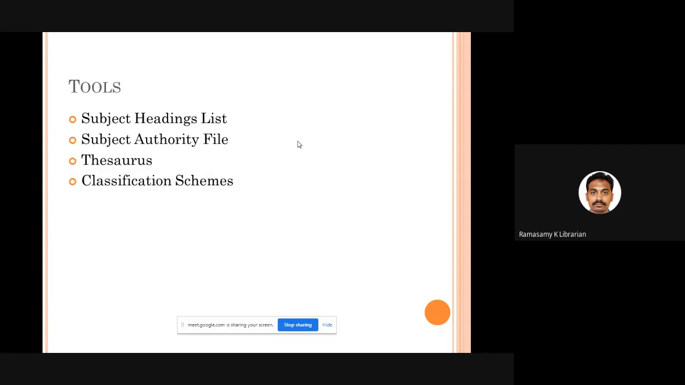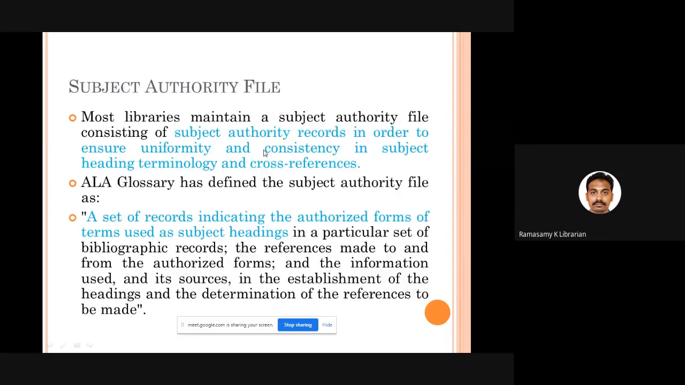How to have vocabulary control? By using 4 different methods. You should have a strong decision on the list of terms, the list of words that I am going to use in my library cataloging process. Okay. What are the tools for that? Subject headings list, we discussed. Thesaurus, we discussed. Classification schemes, we discussed. Then subject authority file. Okay, that's the only one we should discuss now.